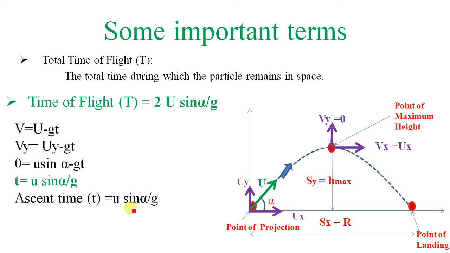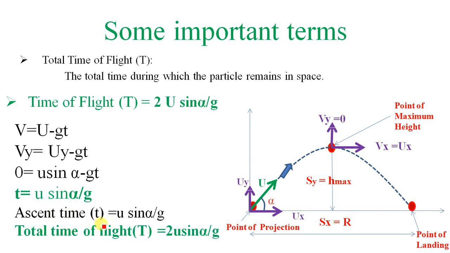This is the ascent time. So total time of flight is nothing but twice of this that we have already derived. Got it? We have derived this equation up to the maximum height. Please multiply it by 2, so that will give you the total time of flight, because this time is to reach the maximum height. So you have to remember this formula. This formula is the total time of flight. This gives you the time required to attain the maximum height.